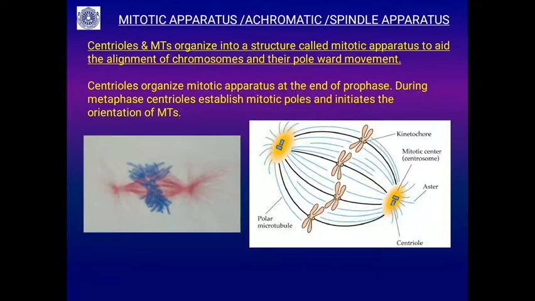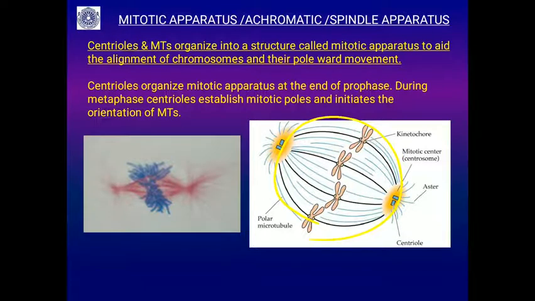Next I am going to explain the mitotic apparatus, or achromatic apparatus, also called the spindle apparatus. This spindle apparatus appears during prophase and disappears during telophase. It is organized by the centrioles and microtubules present in the cell. So centrioles and microtubules organize into a structure called the mitotic apparatus, which you see in this picture.